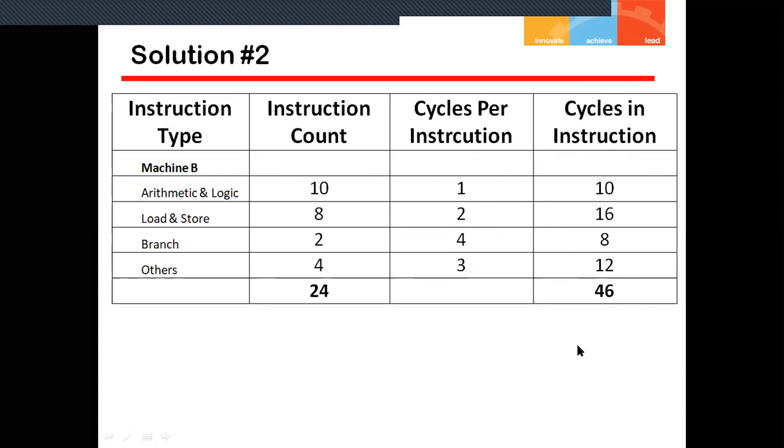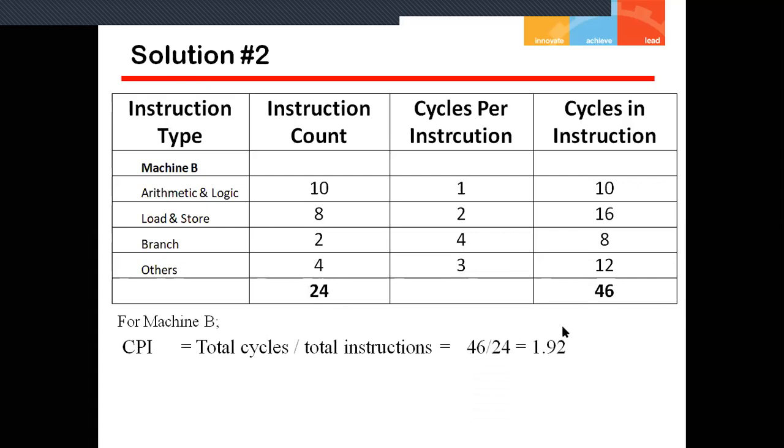Now we have to calculate the first factor for machine B, which is CPI. CPI is total cycles divided by the total instructions. We have 46 clock cycles, divided by 24. So 46 by 24 is equal to 1.92. That is my CPI.